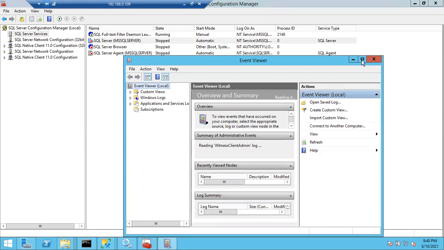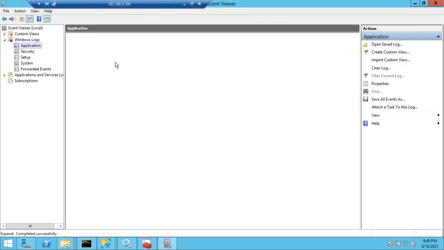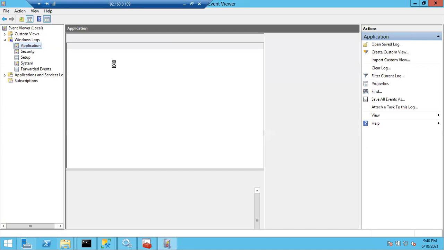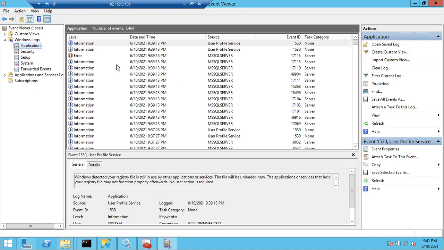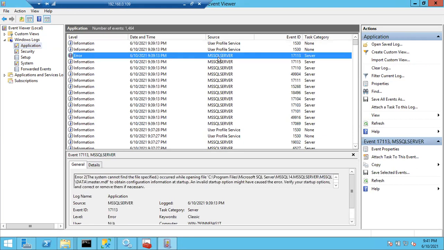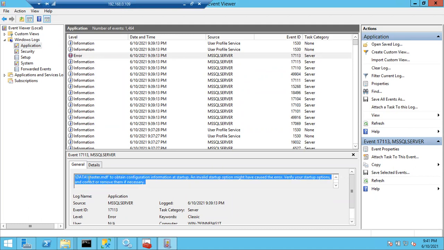So where do I have to check? Expand this, go to the Windows logs, go to the application logs. There you can see the error for SQL Server. You can filter the errors also. See, here one error is related to SQL. The source is SQL Server. What is the error? Cannot find the file specified. Clearly it is saying which file: C:\Program Files\Microsoft SQL Server\MSSQL\Data\master.mdf to obtain configuration information at startup.